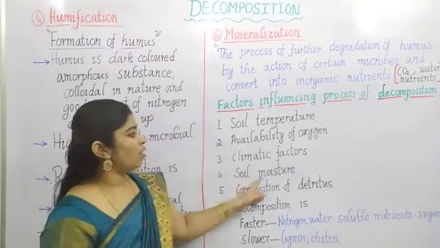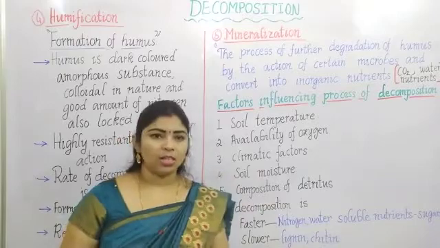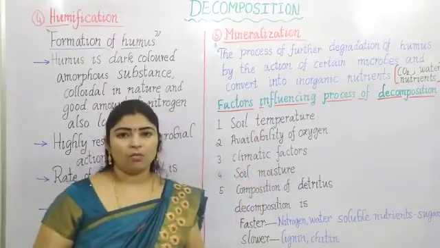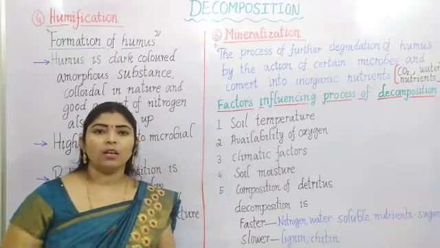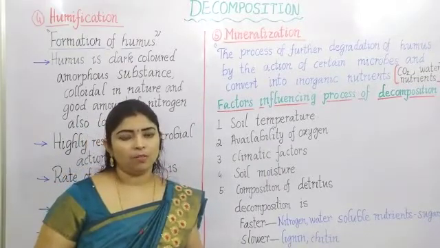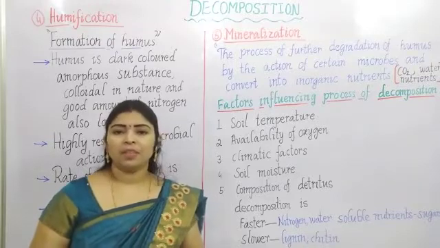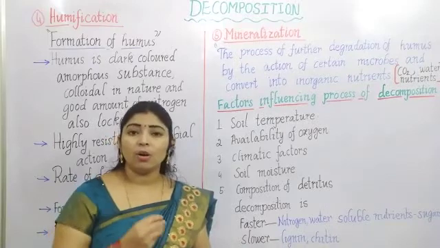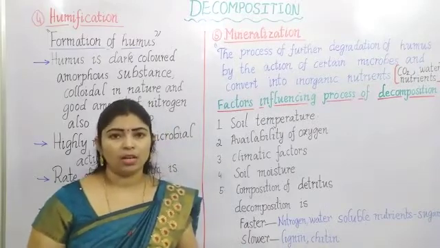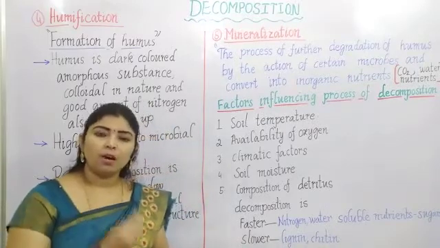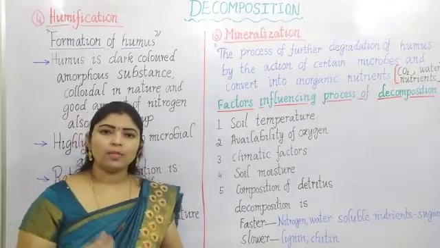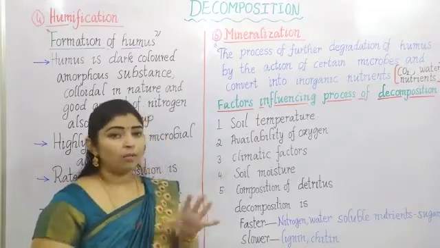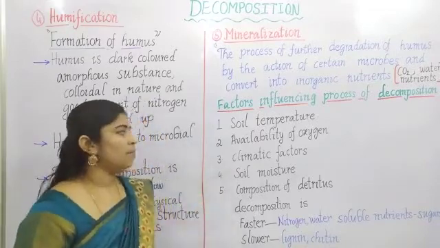Similarly, the soil moisture. Soil moisture and temperature are related to climatic factors. Why is soil moisture required? Aerobic microbes, aerobic bacteria, take the dissolved oxygen present in the soil in the form of moisture. That oxygen is taken up by the microbes and they perform the decomposition process. Like that, soil moisture is very important.